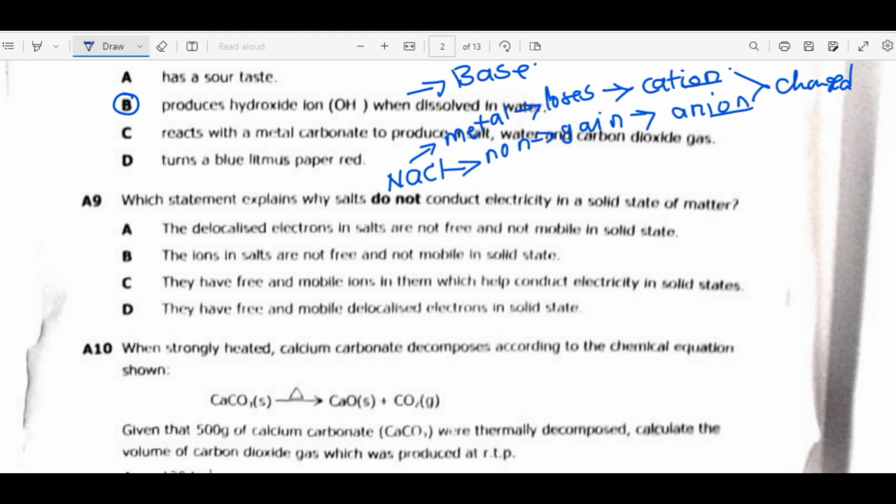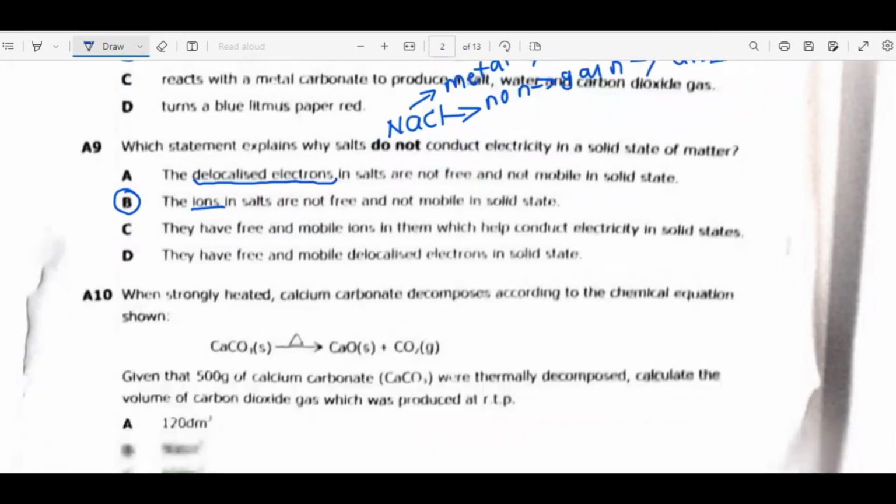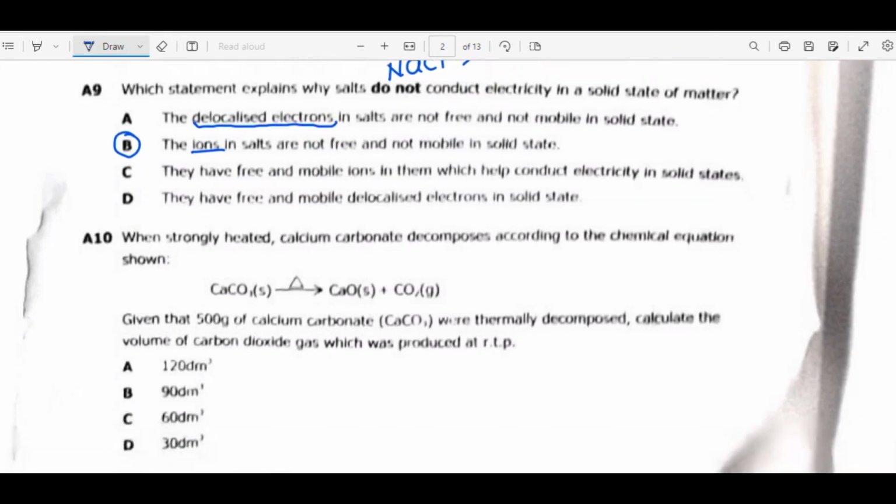For A, the delocalized electrons in salts are not free and not mobile. Delocalized electrons are found in a metal, so this is not the answer. We are looking at the compound. B, the ions in salt are not free and not mobile in solid state. So the answer is B, since we have ions here. C says they are free and mobile. No, if they are free, it can conduct electricity. D says they have free and mobile, delocalized. No. So we have the answer as required.